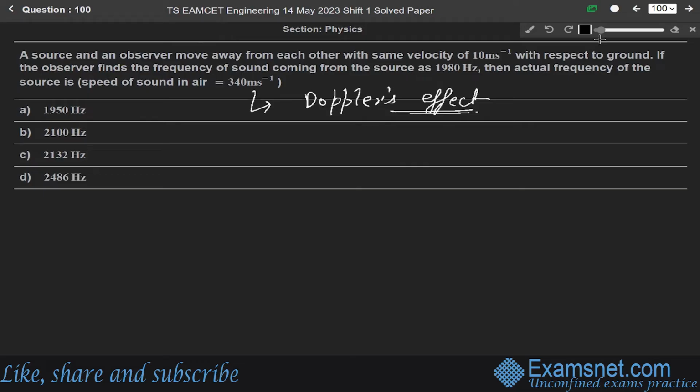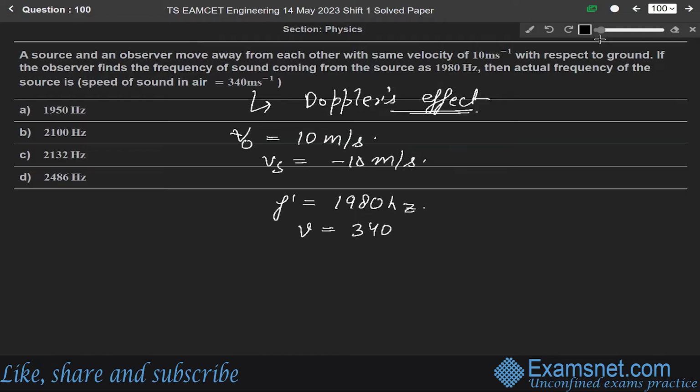So the observer velocity V naught is given as 10 meter per second. And source velocity Vs will be, because of this, minus 10 meter per second. The observed frequency f dash is given as 1980 hertz, and the speed of sound v is 340 meter per second.